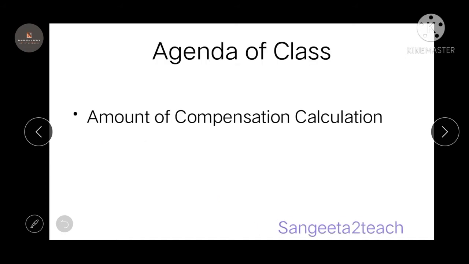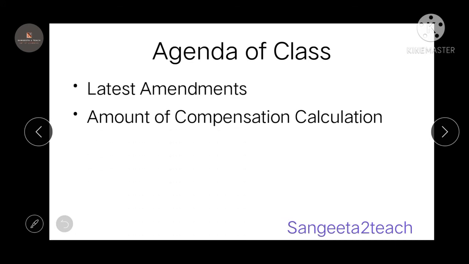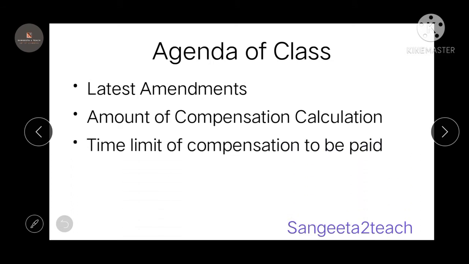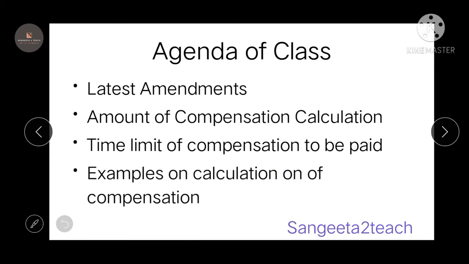Coming to the agenda of the class, we are going to cover the amount of compensation to be calculated, the latest amendments, and the time limit of compensation to be paid. So within what limit or duration the compensation is going to be paid is discussed, and also we are going to look at examples on the calculation of compensation. When you are looking at a problem, what are the things that you have to keenly note is also given in this particular tip.